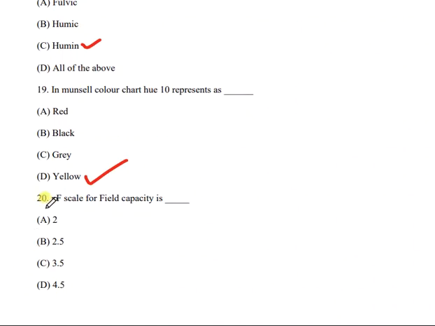And the last question is question number 20. pF scale for field capacity is which of the following? 2, 2.5, 3.5 or 4.5? And the correct answer is B. That is 2.5.